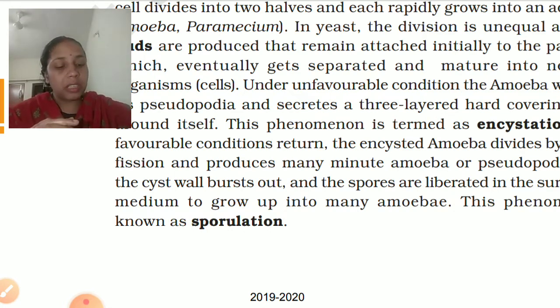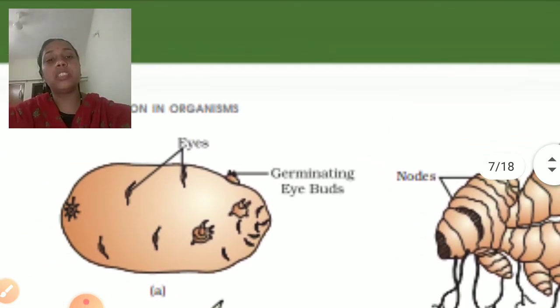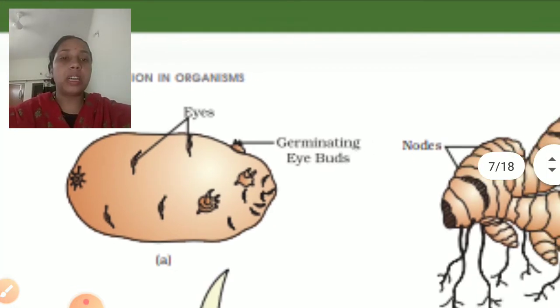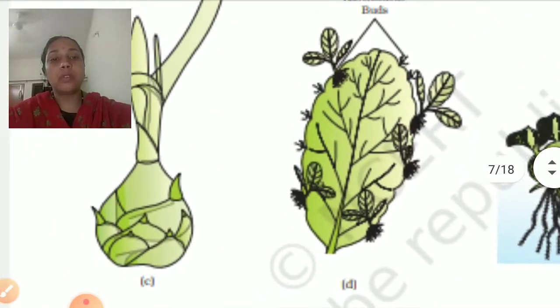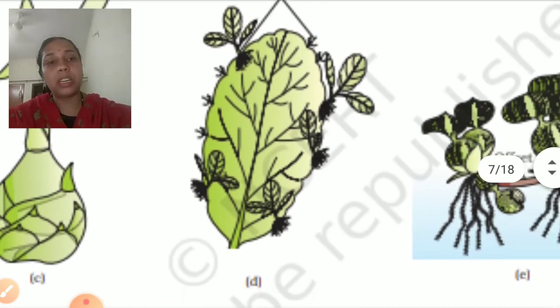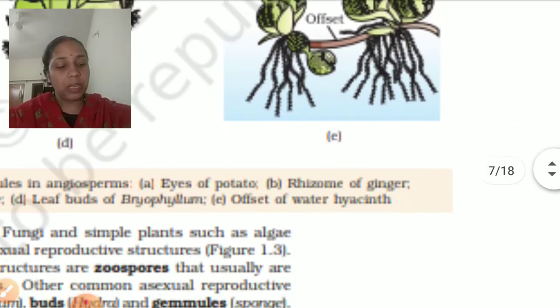This method is called vegetative propagation or vegetative reproduction, meaning from the vegetative parts. You can see this eye bud, from which a new plant grows. From the nodes of ginger a new plant grows. From the margins of Bryophyllum leaves a new plant grows. Here, from the offset of bulbs, new plants are growing.